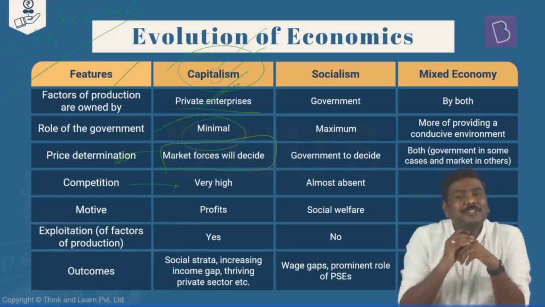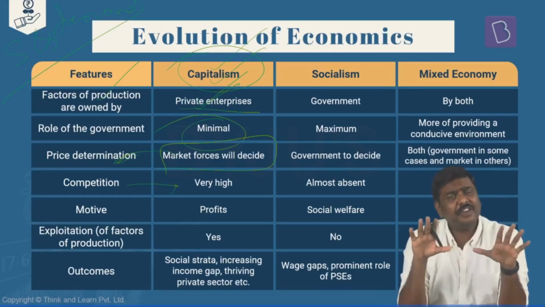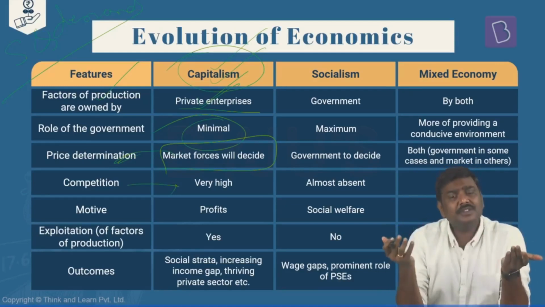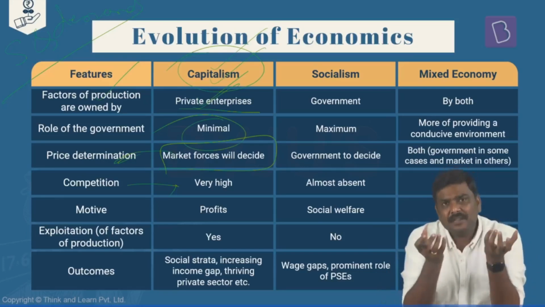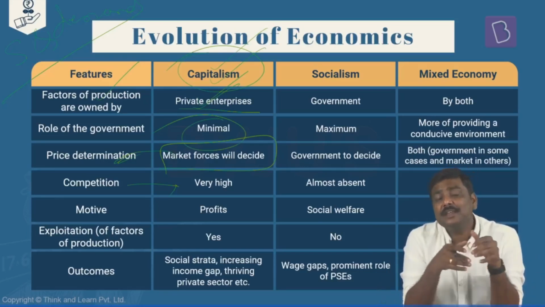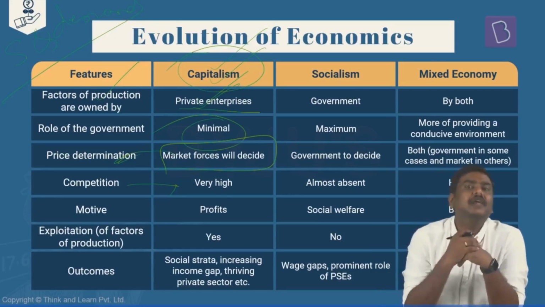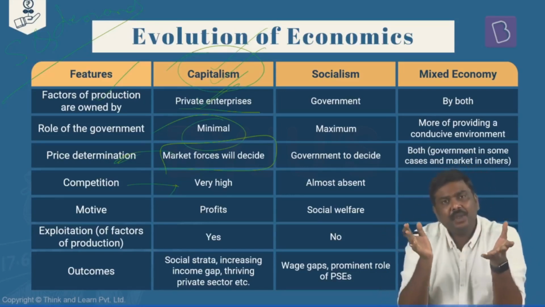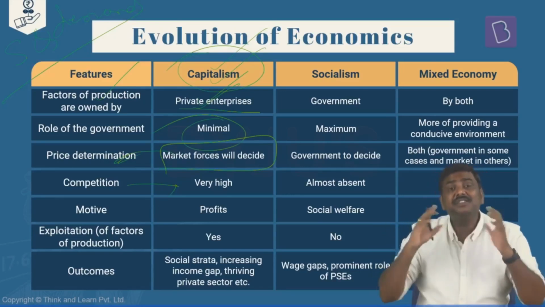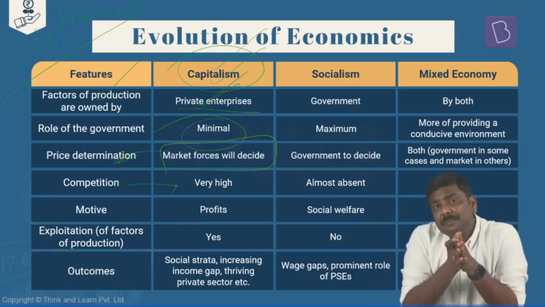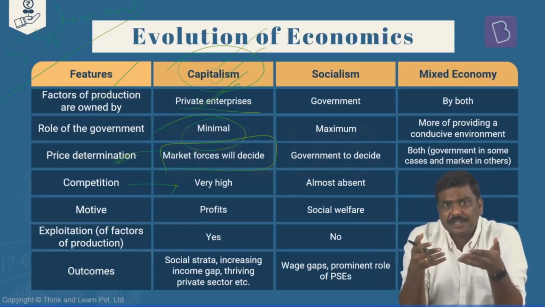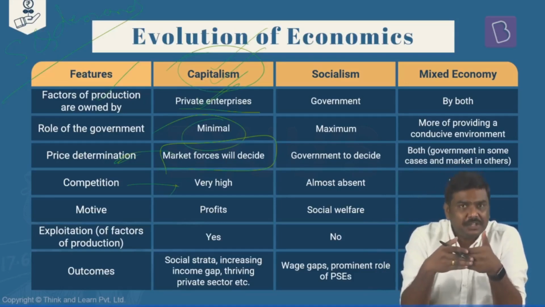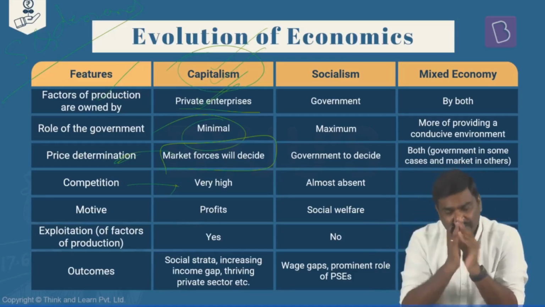What about the competition? Because the private sector participation is very, very high here. Most of the goods and services, in complete capitalism or pure capitalism, it is the private sector which is participating. The competition will be very, very high. In each of the segments, in each of the sectors, industries, multiple private sector entities are present. These are competing with each other. So competition will be very, very high.